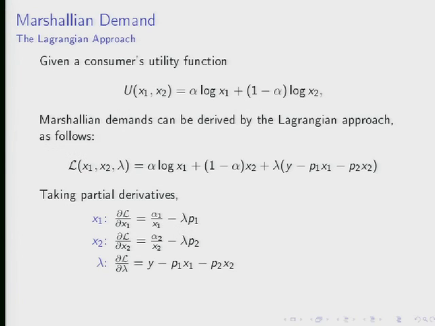We've written this as y minus p1 x1 minus p2 x2. We could have written it p1 x1 plus p2 x2 minus y. And the solutions you get from any of those methods, by the way, are the same. It doesn't really matter. As a convention, it's nice to arrange your constraint here so that lambda winds up being positive. That's convenient often and leads to fewer mistakes in the algebra, for me at least. So that's a detailed style.